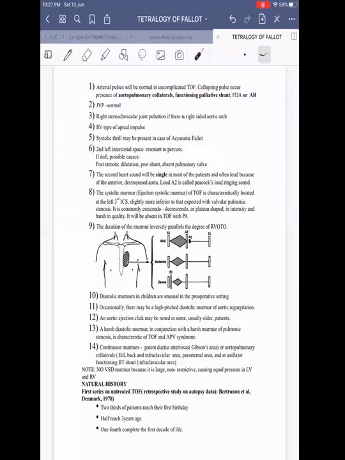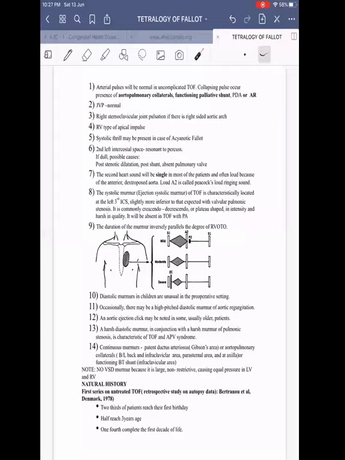Then coming on to cardiovascular system examination, the arterial pulse will be usually normal, except in few cases where there can be collapsing pulse. If at all we get a collapsing pulse in tetralogy of Fallot, what are the causes? It can be either due to PDA, aortopulmonary collaterals, because of functioning BT or other forms of palliative shunts, or because of aortic regurgitation. These are the 4 causes which we are supposed to mention.